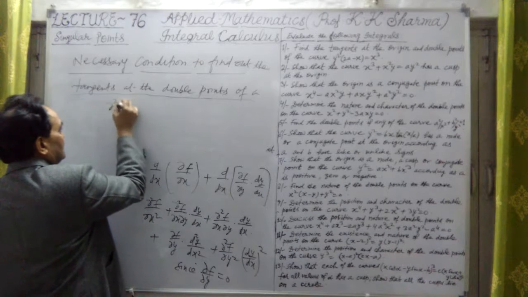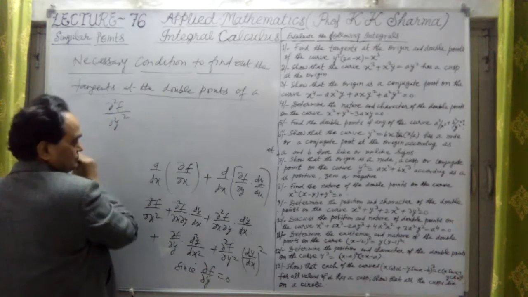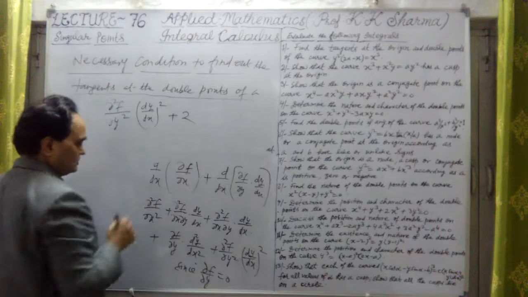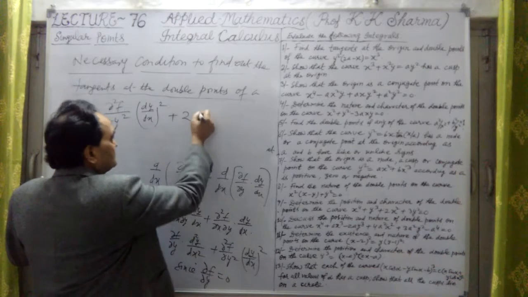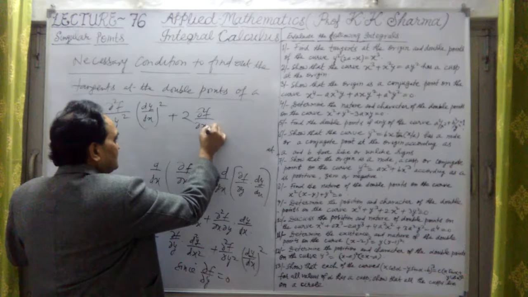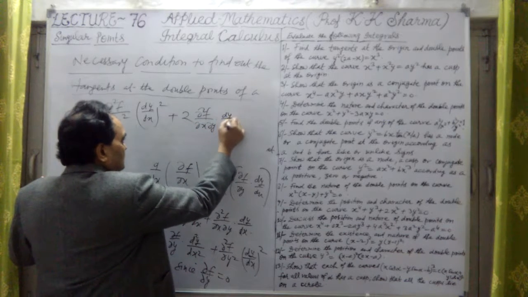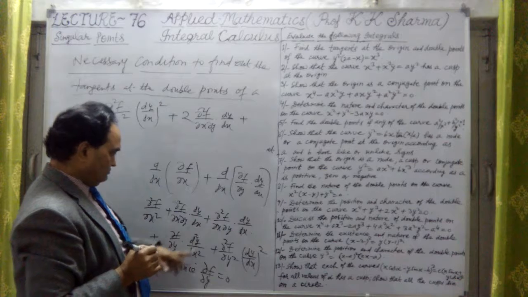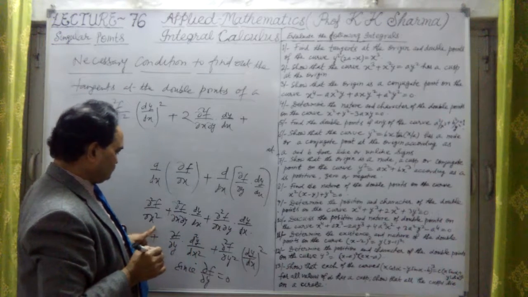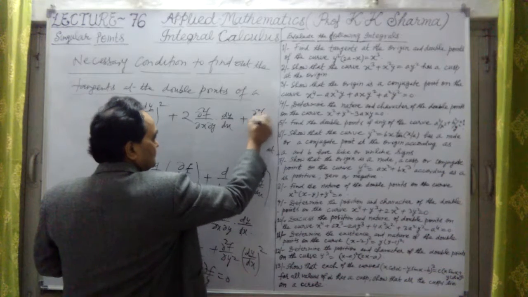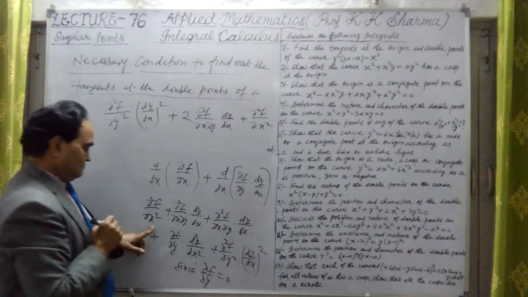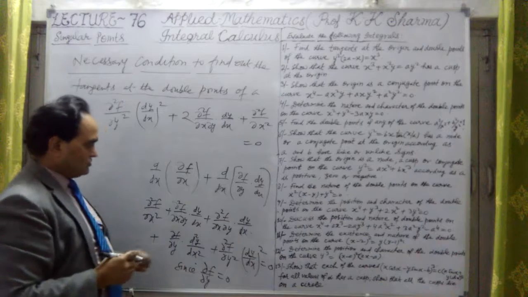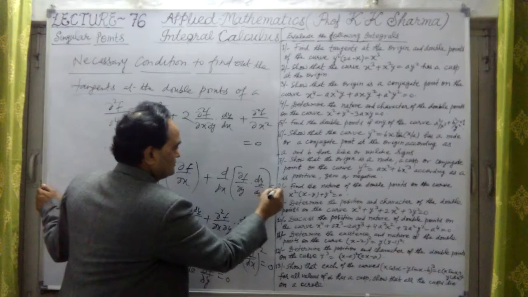This term: del square f upon del y square into dy upon dx whole square, plus 2 times this middle term, del square f upon del x del y into dy/dx, plus the independent term, which is del square f upon del x square, equal to 0. So this whole equation is equal to 0.